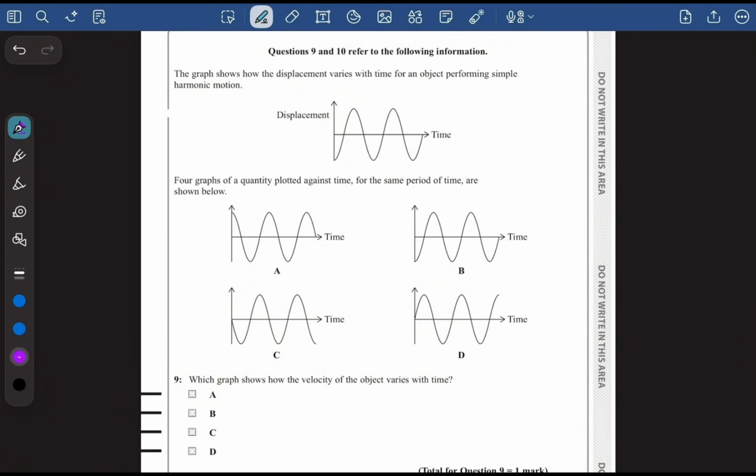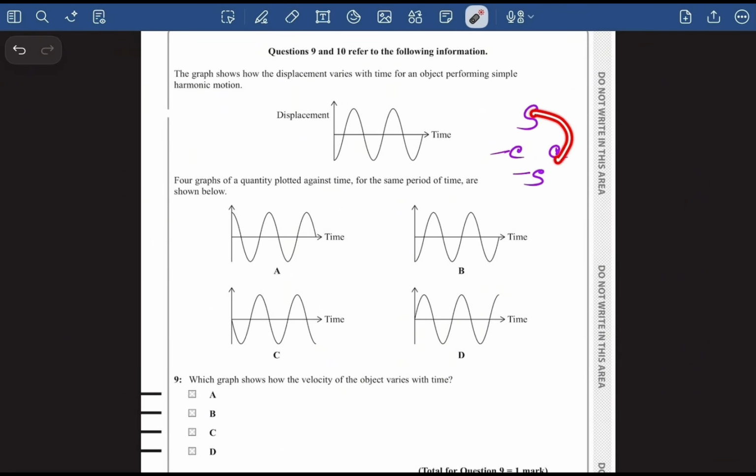Four graphs of a quantity plotted against time for the same period of time are shown below. Now guys, I have a very easy method to solve this type of questions. So let's draw it like this: sine, cos, minus sine, minus cos. Whenever we move in this direction, we differentiate, right? And for integration, we move like this, the opposite direction.